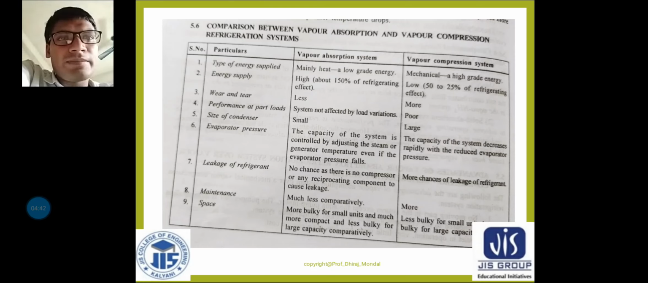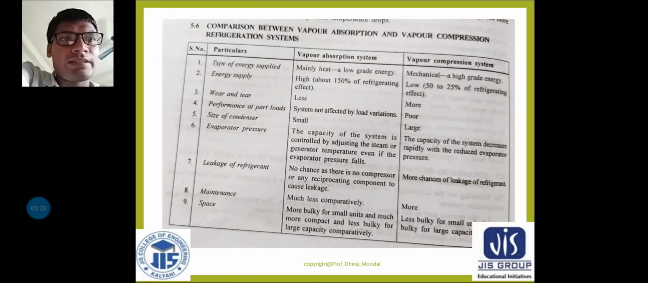The next comparison is the energy supply. Basically the energy supply is high, about 150% of the refrigeration effect, in the case of VARS, and in the case of the vapor compression refrigeration system it is low, 50 to 25% of the refrigeration effect. Next is point number 3, wear and tear.